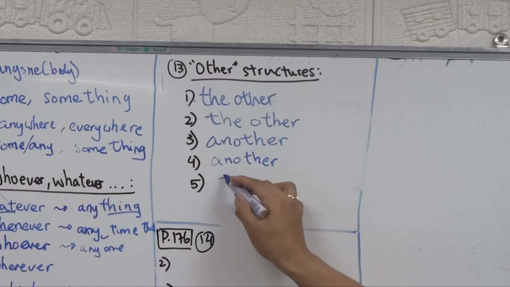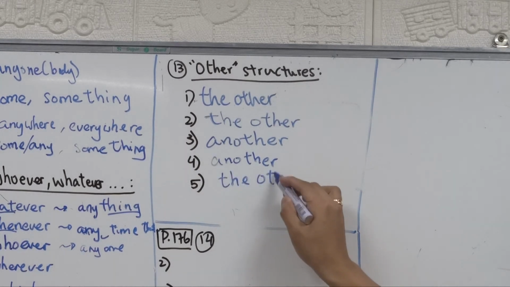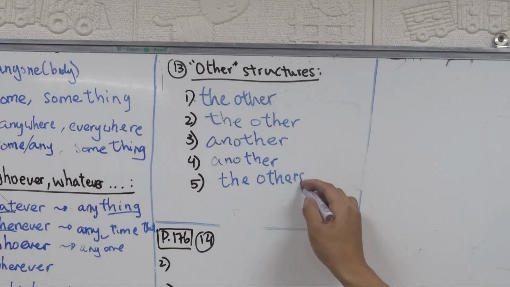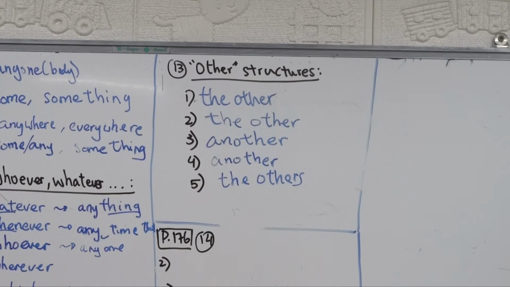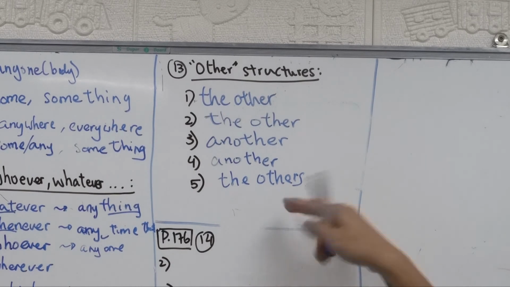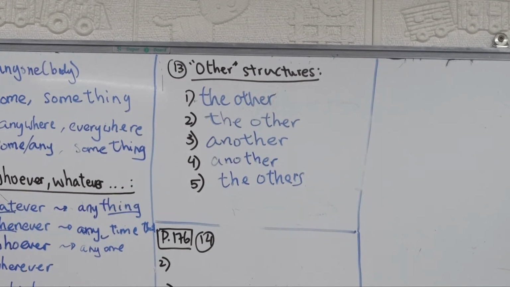So it's the other remaining ones belong to me. Oh, the others. Okay, so there's no ones. All right. How do we know when to put s? We look at the noun, right? So the other books. If there is the word books, we say the other, but no noun here. So the others. The s will take the place of the noun. Okay.